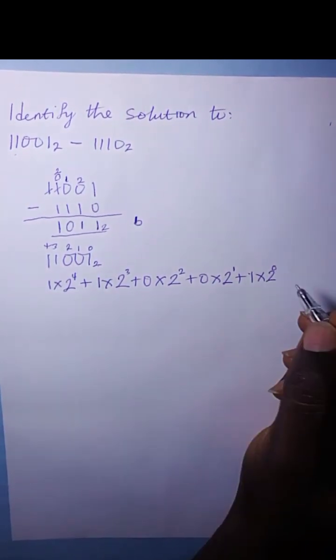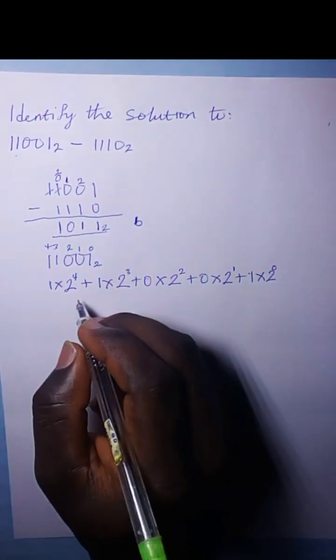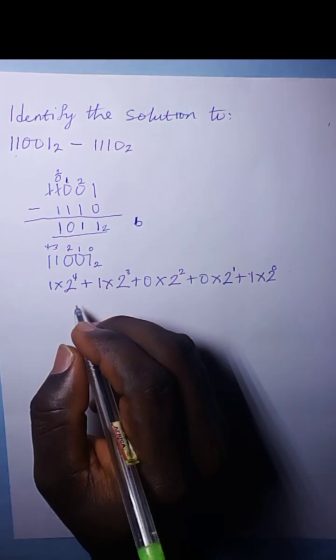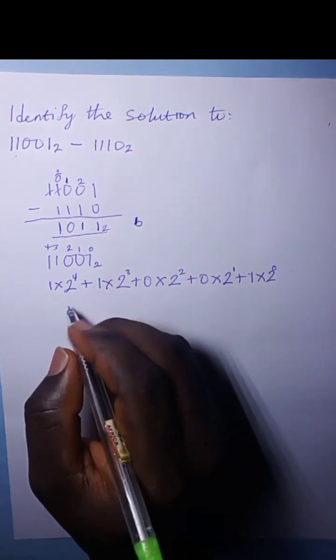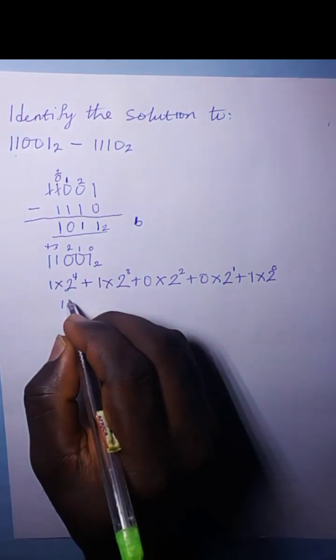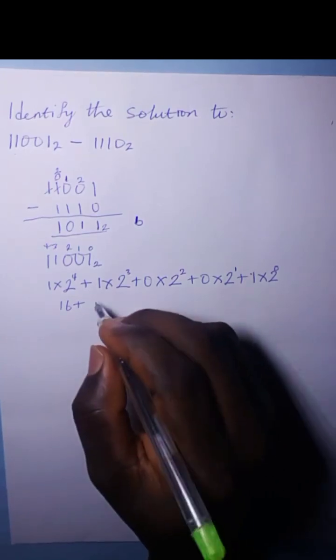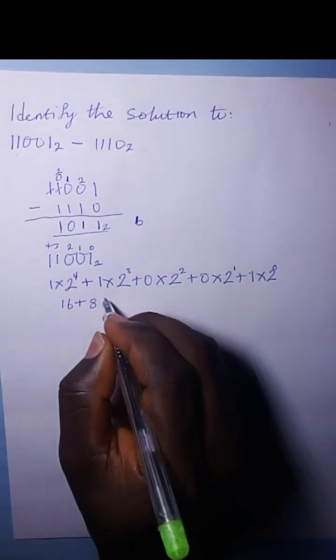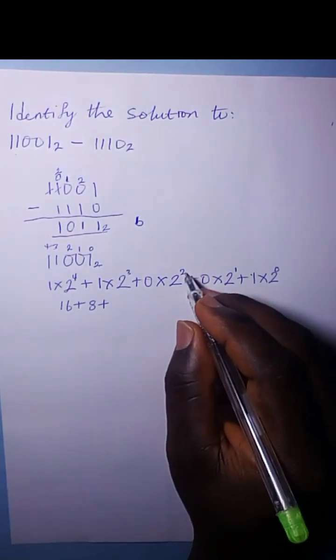So that will give you 2 to the power of 4 is 16. And 16 times 1 is 16. Plus 2 to the third power is 8 times 1 is 8. Plus 2 to the second power is 4 times 0 is 0.